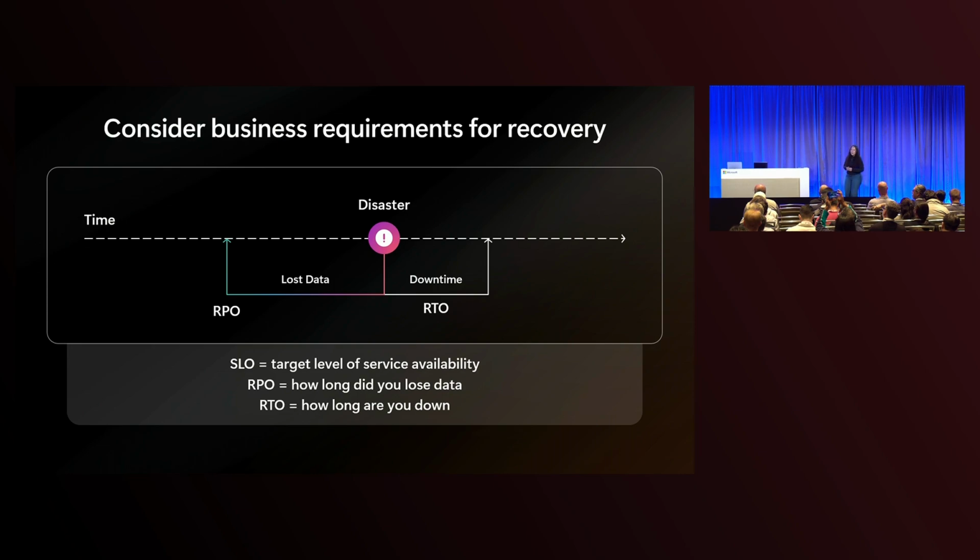Now, looking at the next 2, RPO and RTO, RPO stands for Recovery Point Objective. This is the amount of time where data loss can occur. If I think about my user journey, that second half of the journey where I'm processing orders, I want to make sure my RPO is 0. I don't want to lose a single order for my customers.